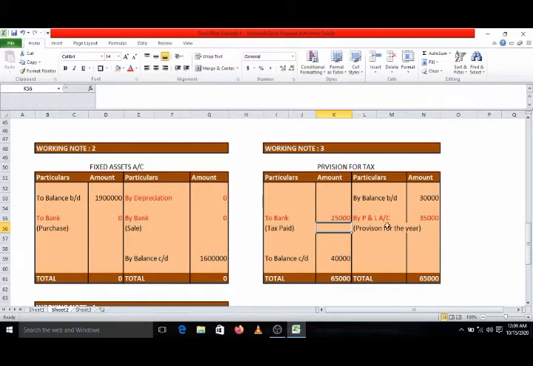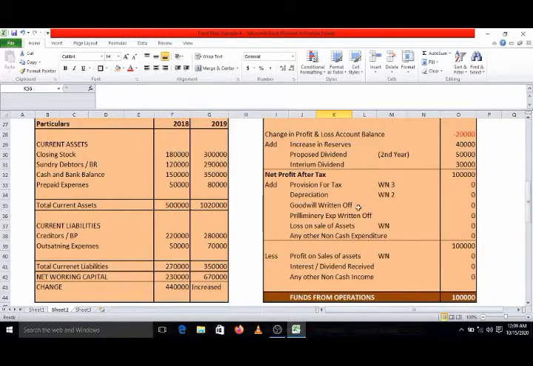Now out of this, the profit and loss account 35,000 will be added to funds from operations, and this payment of tax will go to the fund flow statement. So first we will give the effect of provision of this year 35,000 to funds from operations. So provision for tax for this year 35,000.